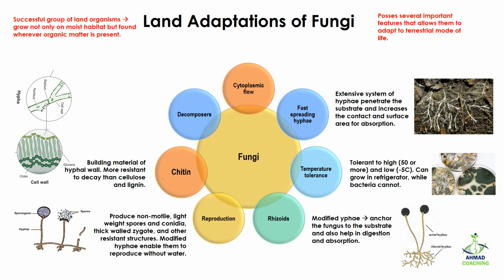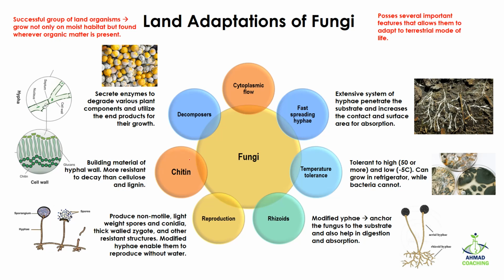Another modification is chitin. Chitin is a material which is present in the hyphal walls. Here you can see this is chitin which is present in the walls of the hyphae, or the cell wall. This material is more resistant to decay than the cellulose and lignin which are present in the tree. So in comparison to the tree, chitin is more resistant to decay and it can survive a particular environment.